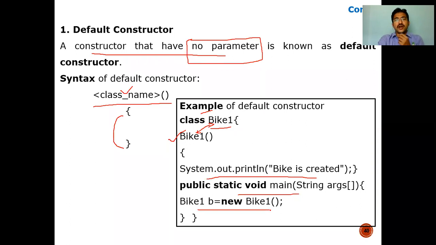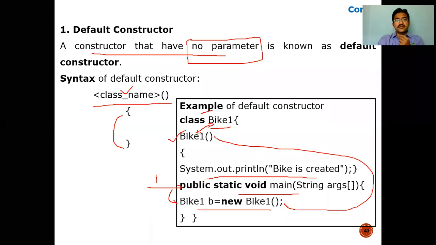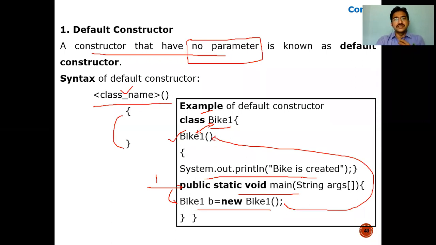So already you're aware of how to create an object and how to call a default constructor. Once it is called, how does the execution start in Java? The execution starts from the main method. This is the first step, executed by the JVM. Once the main is started, next we go to the next statement, bike1 b equal to new bike1. As I said in the previous slide, the constructor call is automatically invoked for this. So the bike1 will call the default constructor over here. Now it will display a message, bike is created.